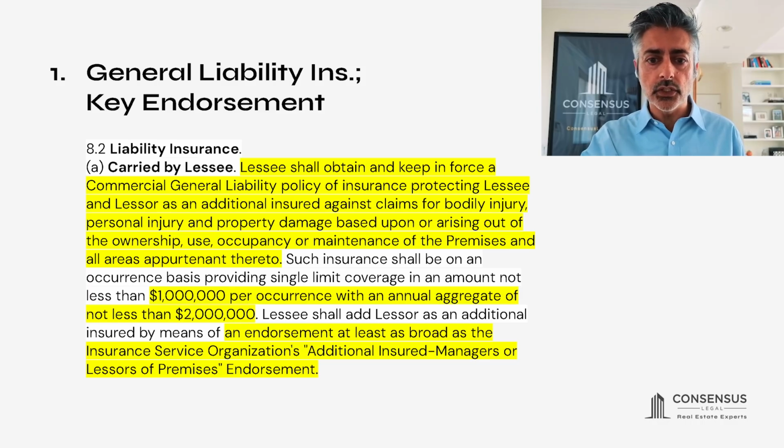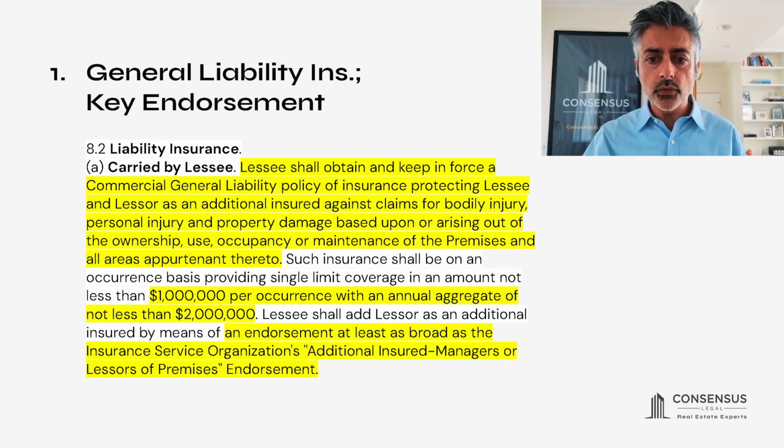And this is the title of the endorsement. It's here at the bottom. The title of the endorsement is just there. Additional Insured Managers or Lessors of Premises Endorsement. It's a standard endorsement, and that should be provided by the lessee and the lessee's insurance broker with the certificate of insurance.